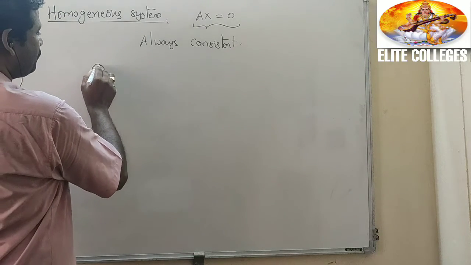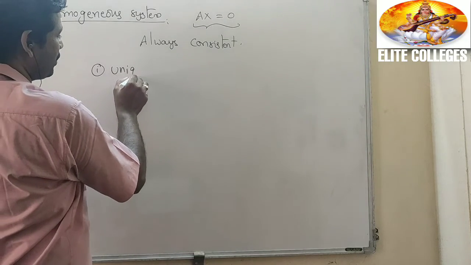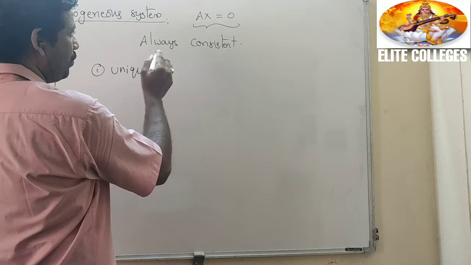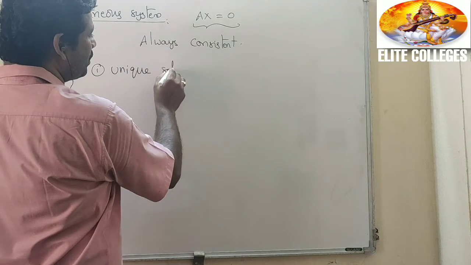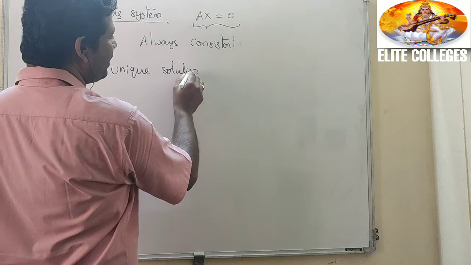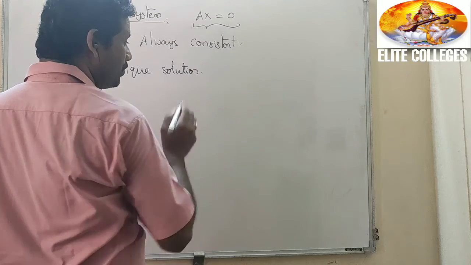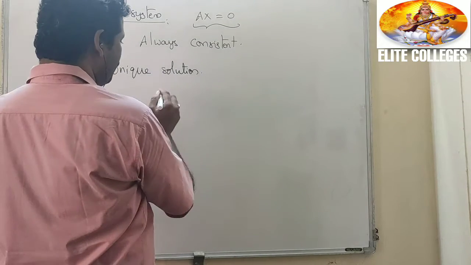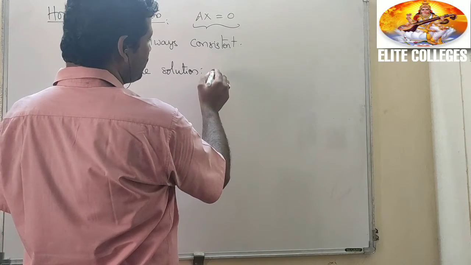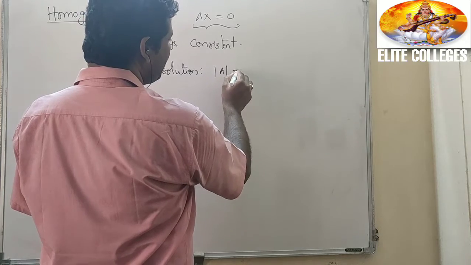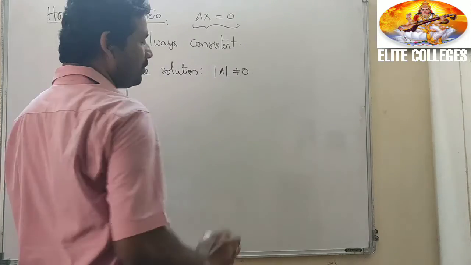The first one, unique solution. The homogeneous system has a unique solution when delta A is not equal to 0.